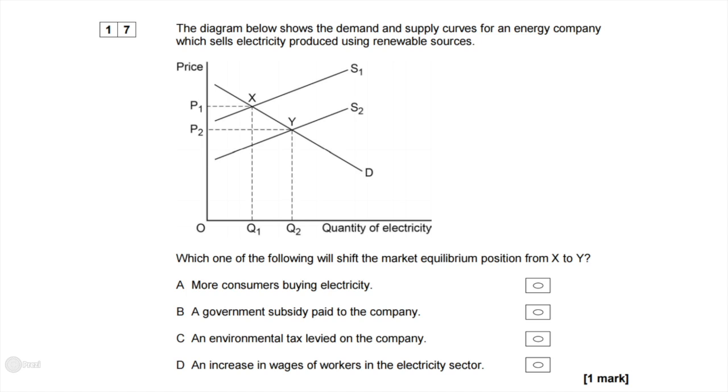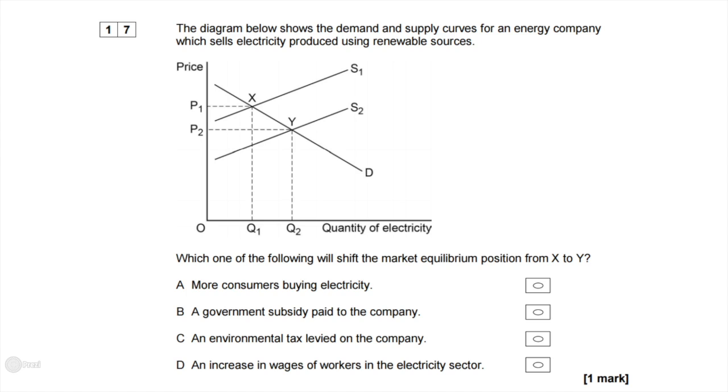So, is it A, more consumers buying electricity? If this was the case, then demand would actually be shifting outwards, and we're only looking at supply. B, a government subsidy paid to the company. If there's a government subsidy paid to the company, then the firm would make an additional income from producing these goods.